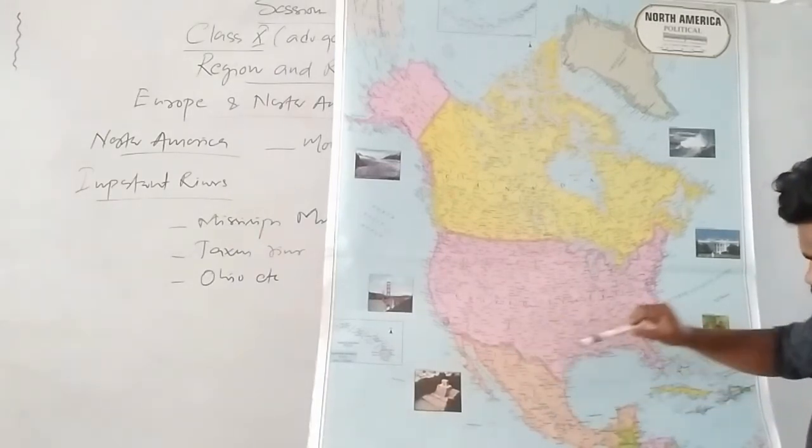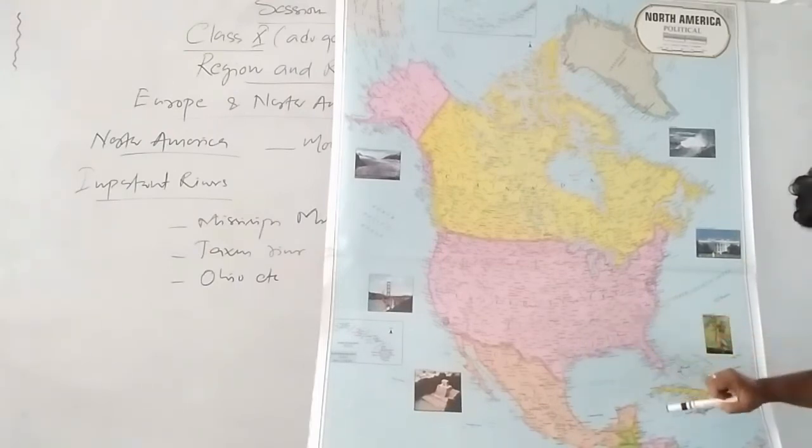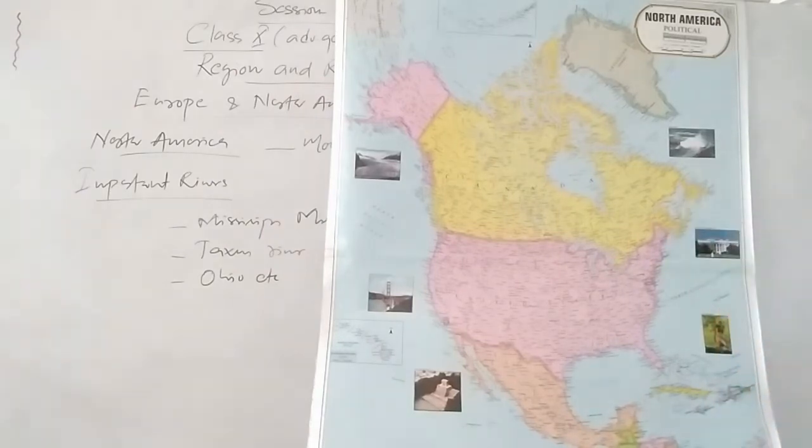Generally, this is Mexico. Mexico City is the capital. This is Belize. This is Guatemala. This is Honduras. This is Nicaragua. This is Costa Rica. This is Panama. Panama means where the Panama Canal is. So after that country, the Panama Canal is there.